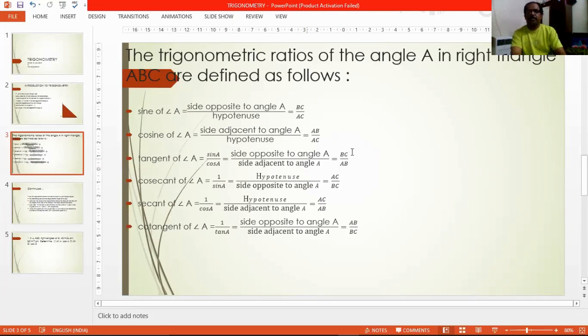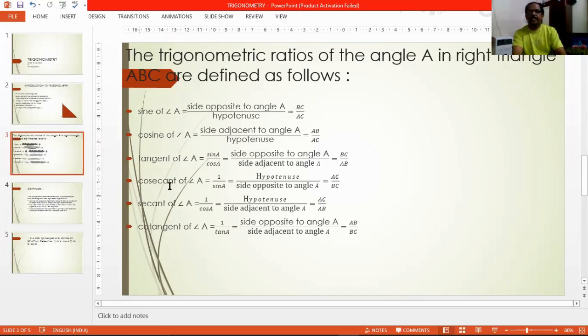And if you see here BC by AB, will it be equal to sin A by cos A as I have written here? So you can try it here from BC by AB. If I divide both of them by AC, the hypotenuse, what will this give us? BC by AC upon AB by AC. BC upon AC is nothing but sin A, and AB by AC is nothing but cos A. So hence I can say that tan A is equal to sin A by cos A. It is again defined in terms of the first two ratios, sin A and cos A.